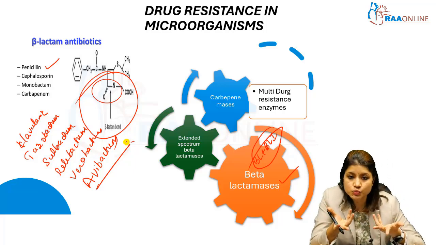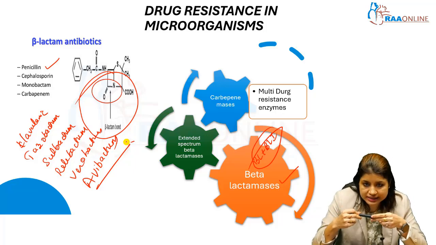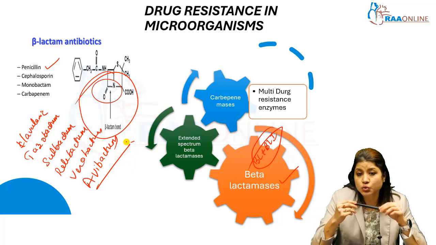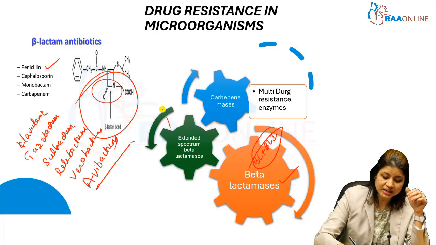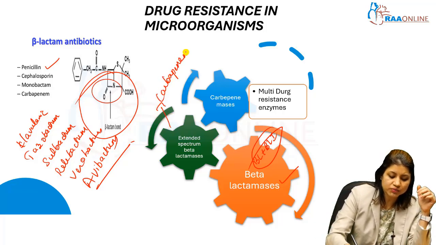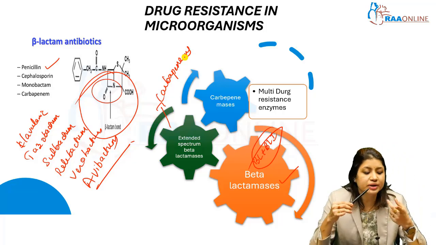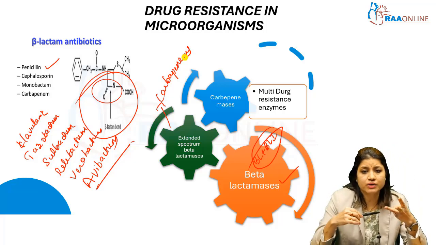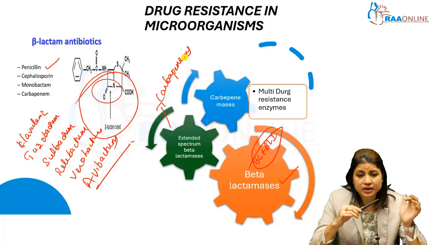Bacteria became much smarter. They started making extended spectrum beta-lactamases. To counter these, we then got carbapenems, a very potent group of drugs like ertapenem, meropenem, faropenem, biapenem, and imipenem.